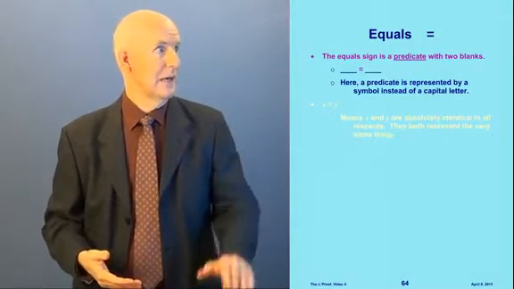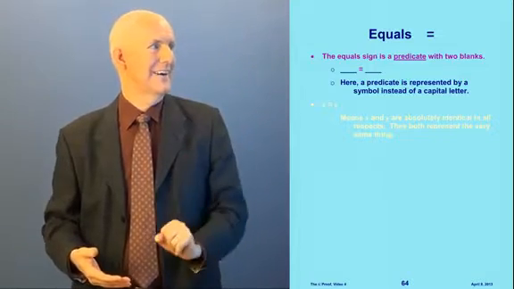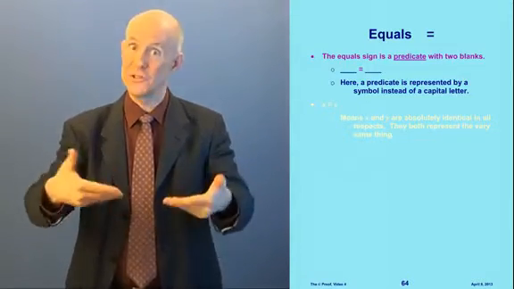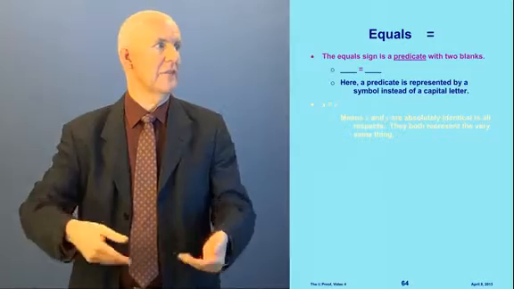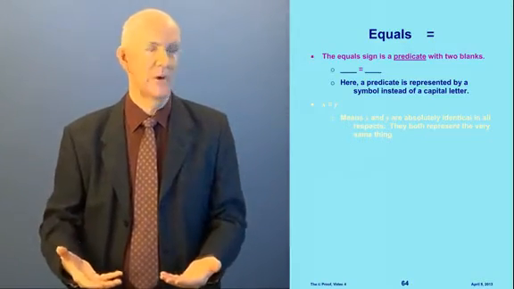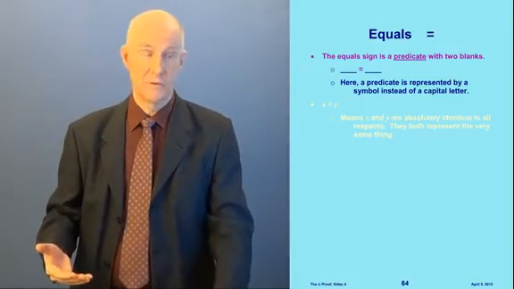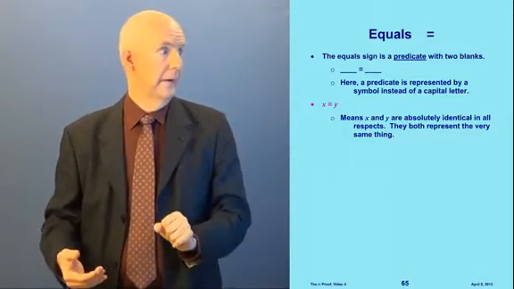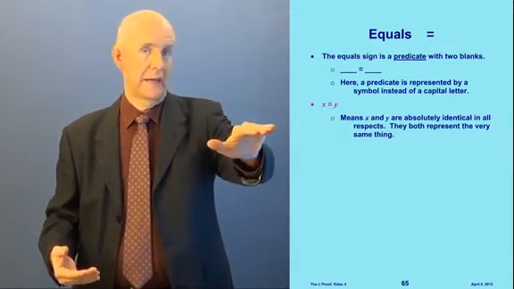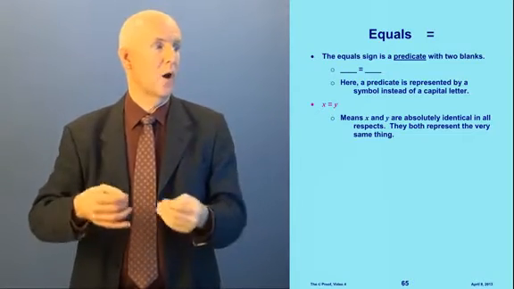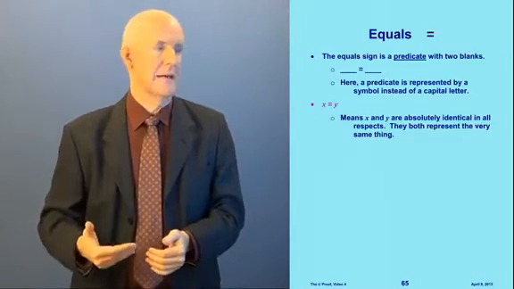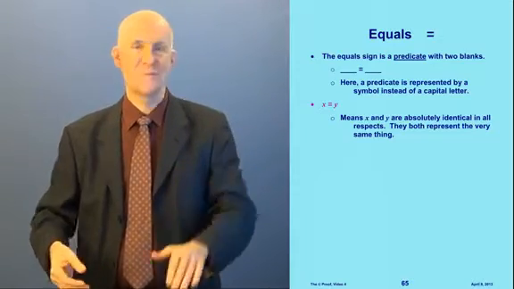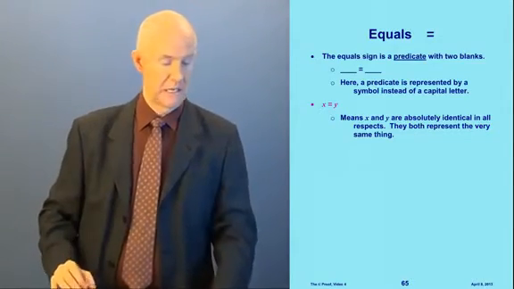And the equal sign, you know this. The equal sign is a predicate. It takes two blanks, one on each side. This is a predicate that's represented by a symbol rather than a capital letter. We have a number of those. So this sentence says x equals y. It means x and y are absolutely identical in all respects. They both represent the very same thing.